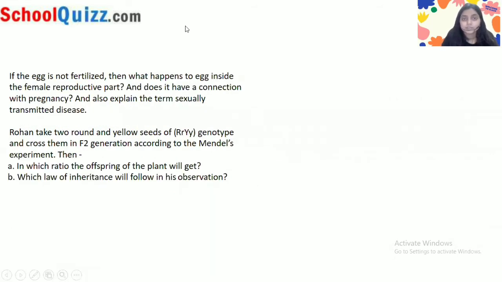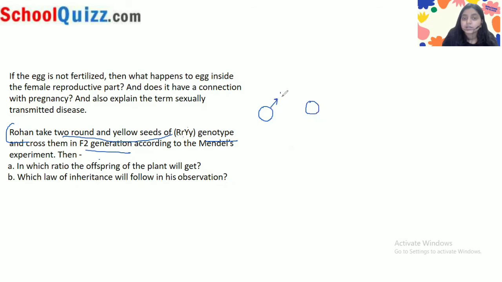So there is another case-based question, that is Rohan. Rohan takes two round and yellow seeds of capital R, small r, capital Y, small y genotype, and crosses them in the F2 generation according to Mendel's experiment. So suppose this is one seed and this is the second seed.